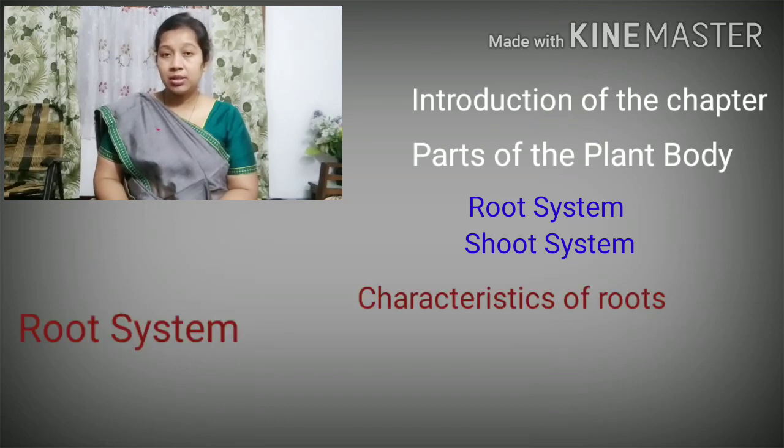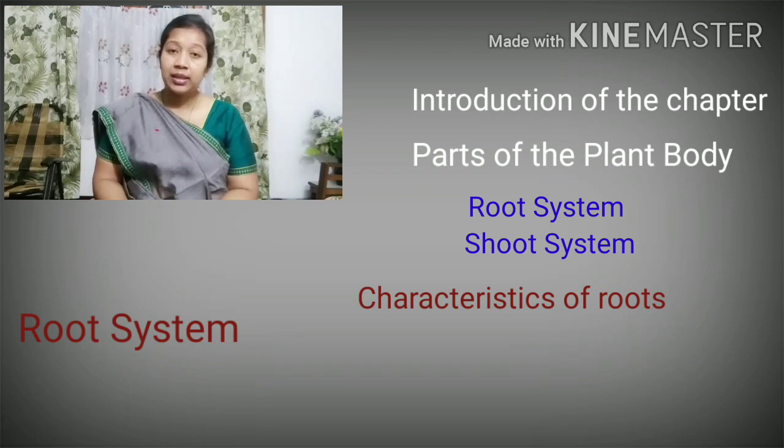There we discussed a few characters such as roots are the descending axis of the plant body. Roots are positively geotropic and negatively phototropic. Radicle is the specific tissue that develops the root system in plants. Roots are non-green and cannot make their own food. Roots do not have nodes and internodes. Root possesses lateral branches. Root possesses root tip and root hairs are some of the characteristics that we have learned today.